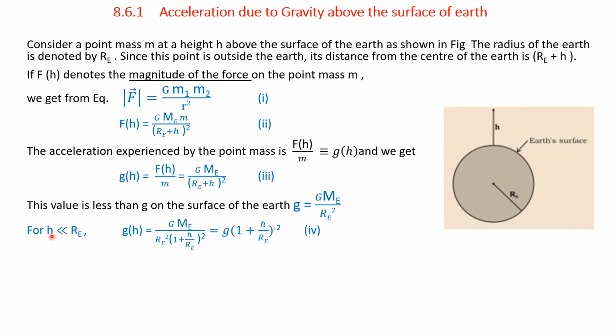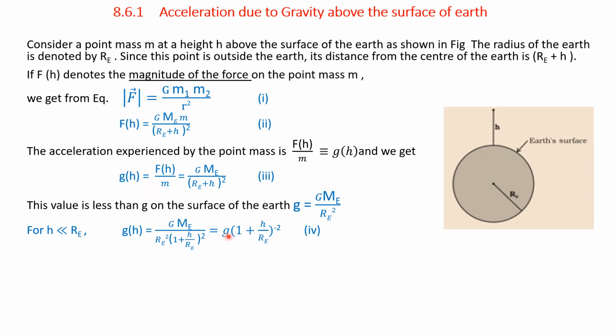Therefore, for h less than Re, because h is very small compared to the radius of the Earth, if the value of h is very small compared to Re, then we get g of h, the acceleration due to gravity at a height h, is equal to G into Me divided by Re square into 1 plus h divided by Re, whole square.